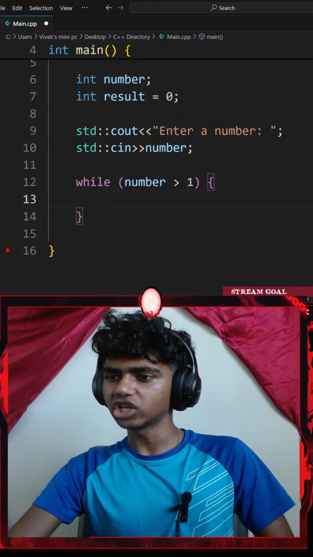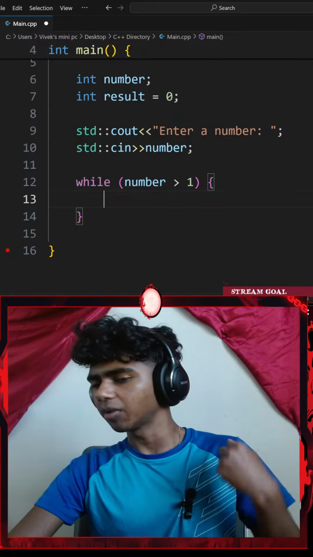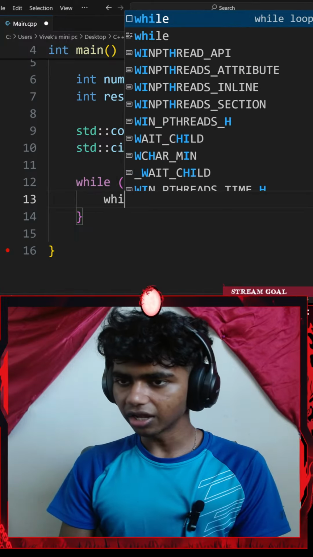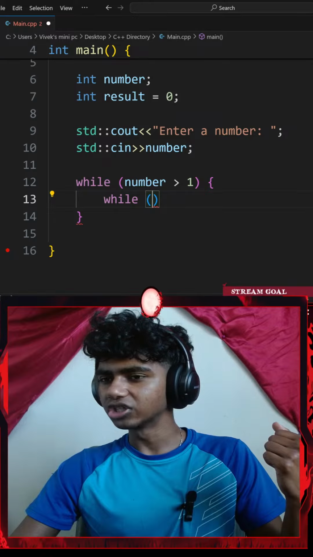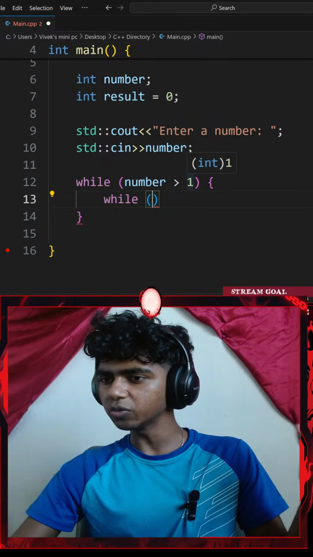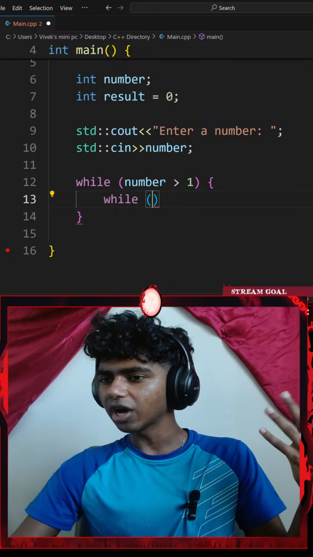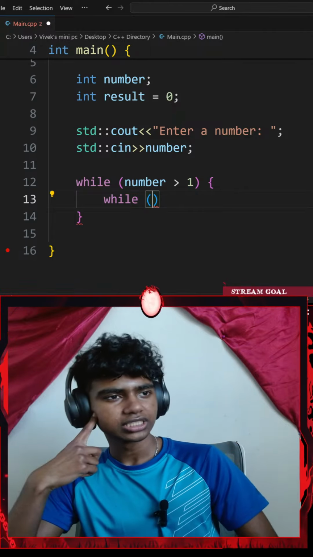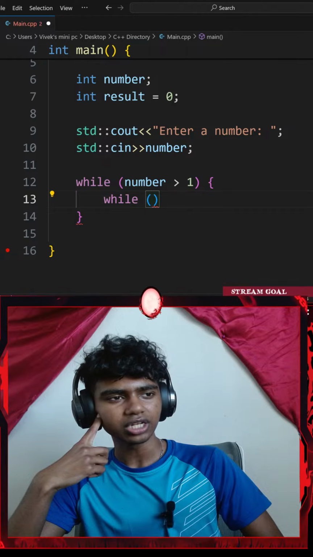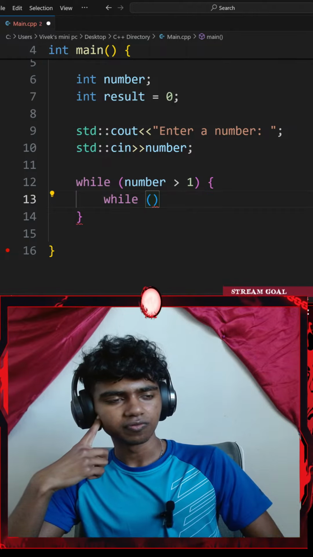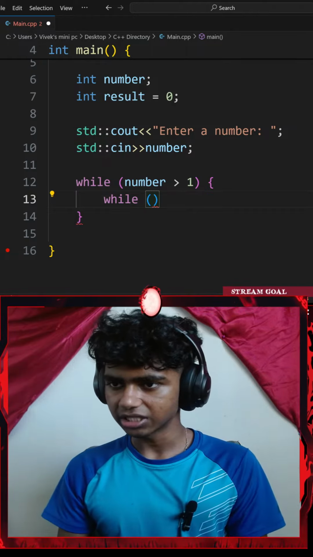Divisible checks if my number is greater than 1, it must be 2. I'll add another while loop, so while, a pair of parentheses. That checks if my number is greater than 1, so it should be 2 or more. This while loop checks something else. The second while loop will check if each number is divisible by anything between 2 and itself. I'll go with the if statement inside of my while loop.